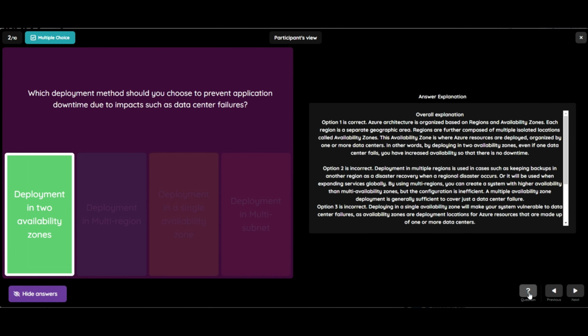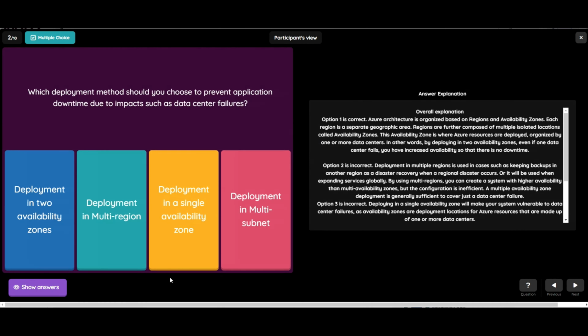Let's see the explanation. The Azure architecture is organized based on regions and availability zones. Each region is a separate geographic area. Regions are further composed of multiple isolated locations called availability zones. Availability zones are where Azure resources are deployed, organized by one or more data centers. In other words, by deploying into availability zones, even if one data center fails, you have increased availability so that there is no downtime. Let's see the other options.